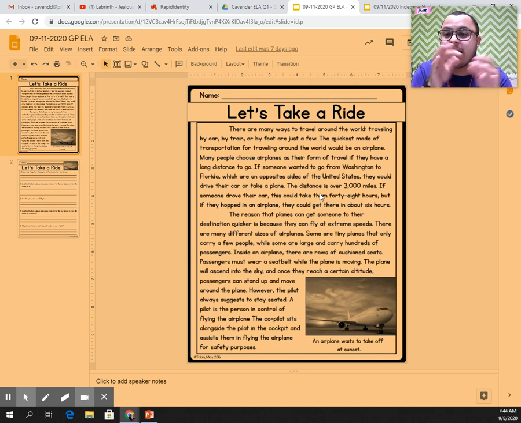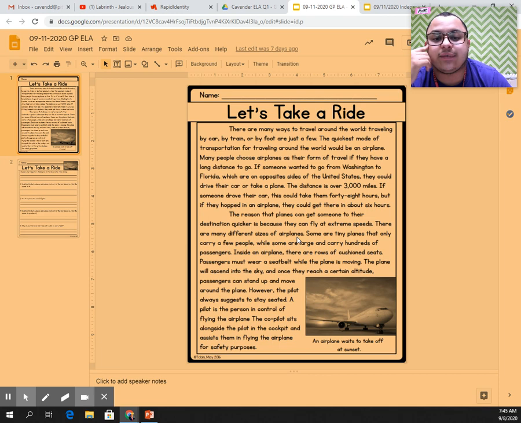It would take them an... Like, that's no stopping. They're just going to drive straight there. 48 hours. That's 2 full days. But if they hopped on an airplane, they could get there in about 6 hours. So they would get there tonight. The reason that planes can get someone to their destination quicker is because they fly at extreme speeds.